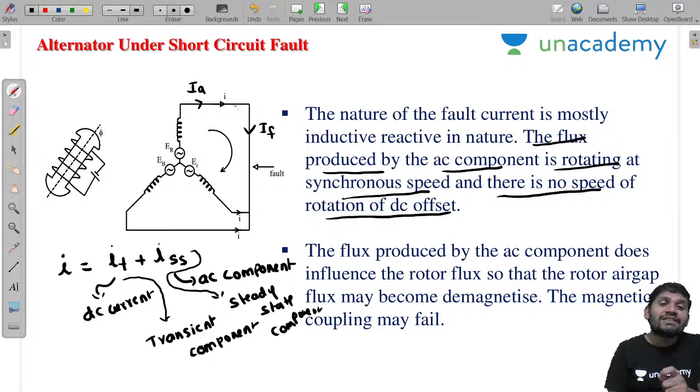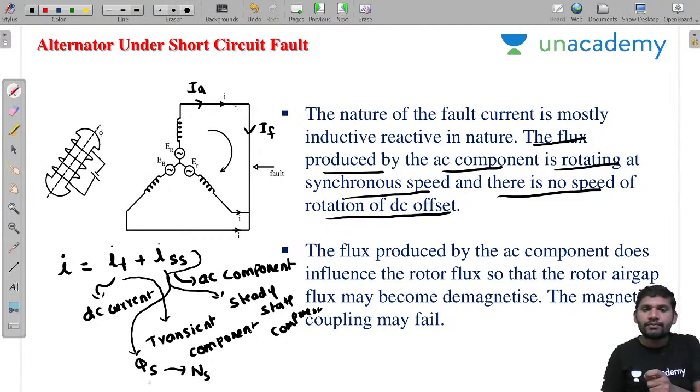That flux is actually because of the steady state component, the AC component. The flux produced by the steady state component rotates at a speed of Ns, because it is an AC current. But what about the flux produced by the transient component?